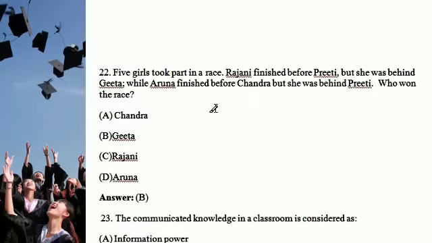Next question: five girls took part in a race, and Rajani finished before Preeti, but she was behind Gita, while Aruna finished before Chandra, but she was behind Preeti, who won the race. Very interesting. Draw the first wheel. Definitely the answer is Gita. Gita is the right answer, option B.